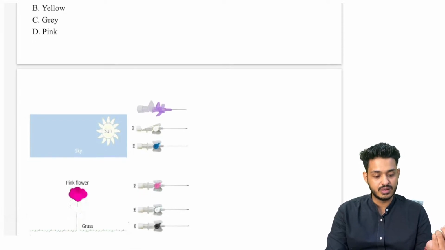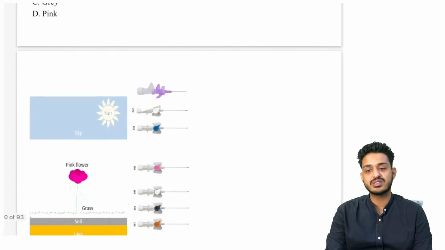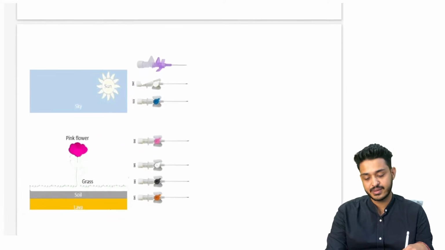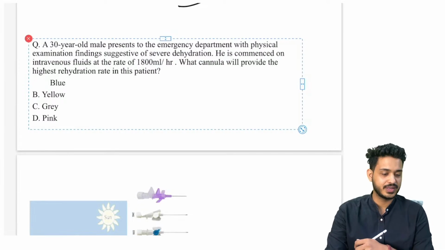Yes, Rituraj, yes, Kajal, right? So which of the following is going to give you the maximum flow rate? कौन सा कैनुला इनमें से सबसे ज़्यादा flow rate देगा? Yes, anyone? 5 more minutes I will take, don't worry about it.